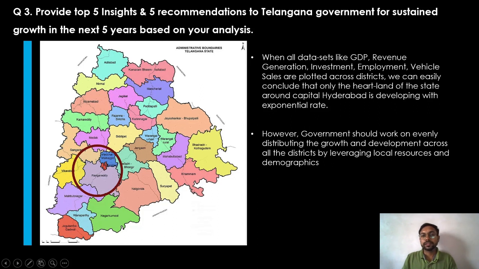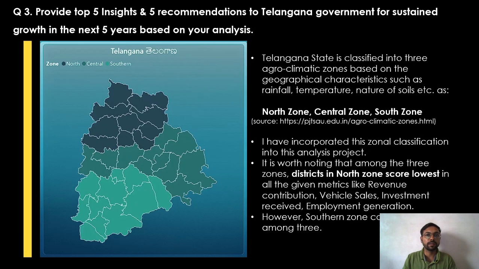The next point is when all datasets like GDP, revenue generation, investment, employment, vehicles are plotted across districts, we can easily conclude that only the heartland of the state around capital Hyderabad is developing with exponential rate. However, government should work on evenly distributing the growth and development across all districts by leveraging local resources and demographics.